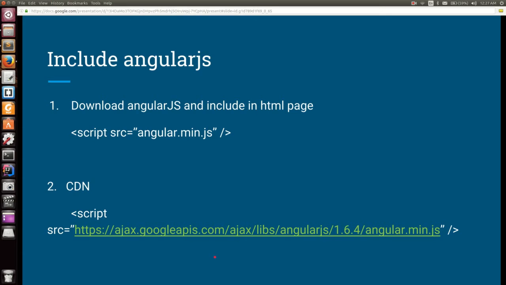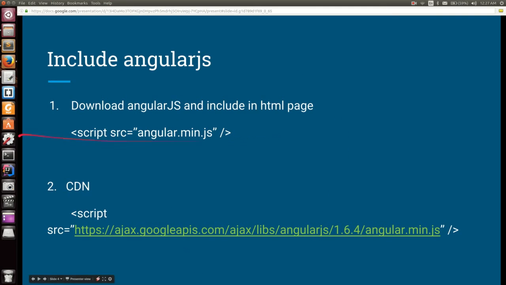And the second method is the CDN. So you can copy the link from the AngularJS website and include it directly here. So you don't need to download it. So if you are working offline, go with step 1. If you are working online, then go with step 2.